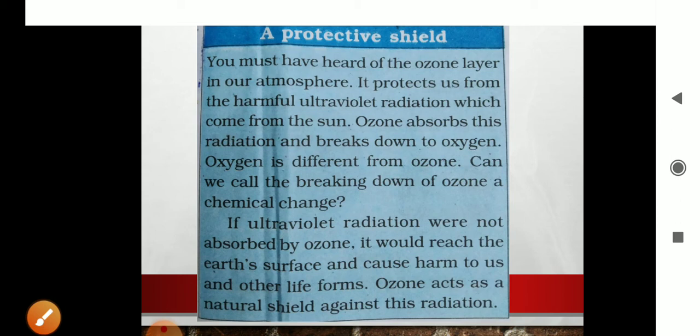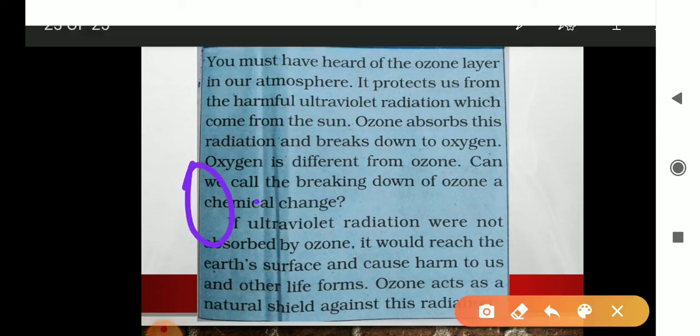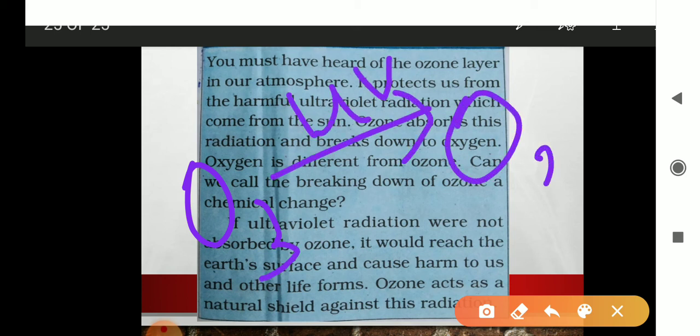Now, ozone absorbs the ultraviolet radiation of the sun and breaks it down into oxygen, right? Now see, this is O3, and due to the UV radiation, it breaks down into oxygen and nascent oxygen, which we are calling O.